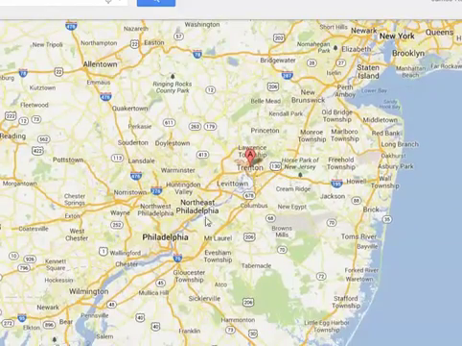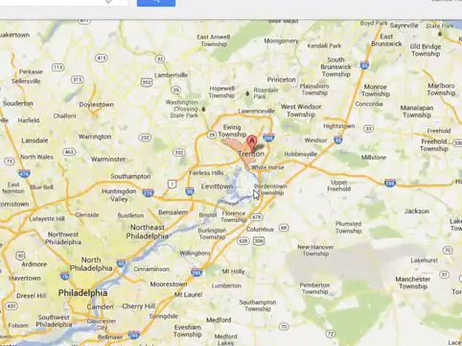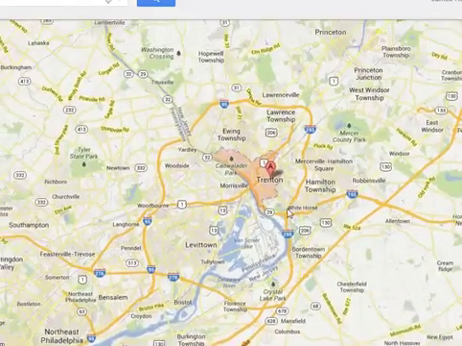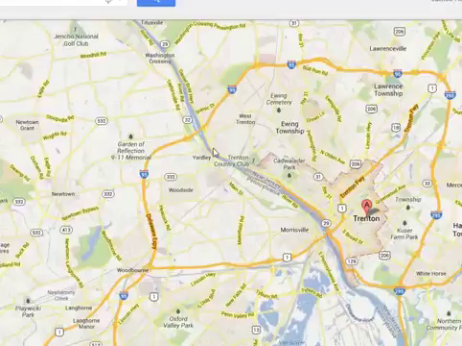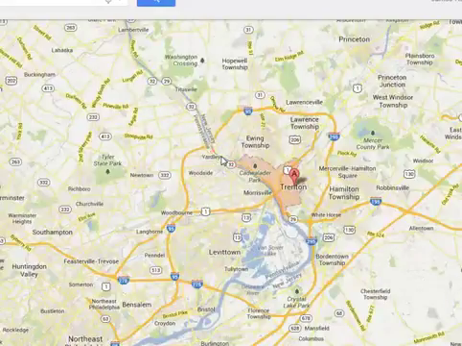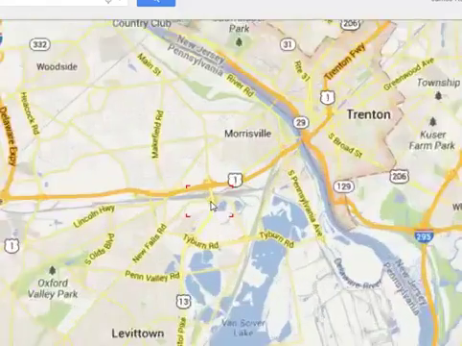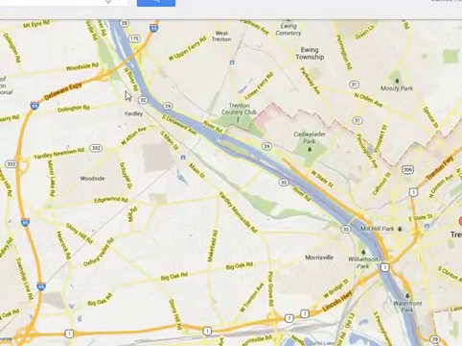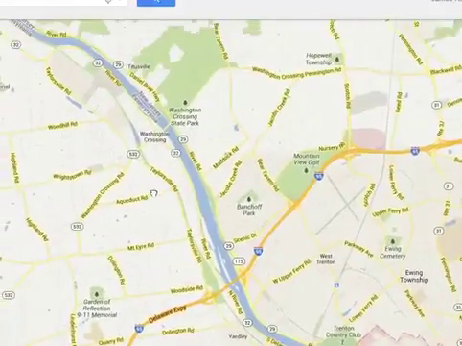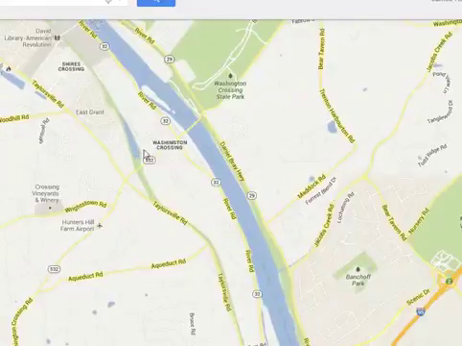And George Washington's going to cross over that Delaware River. Let's get a little closer. Here's the Delaware River here on the New Jersey-Pennsylvania line. And then in 1776 on Christmas night, he's going to cross over. Let's go up here. There it is. Washington's crossing here.